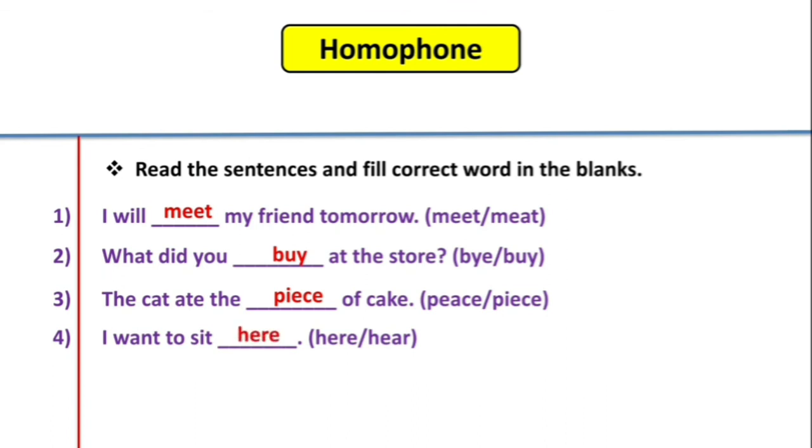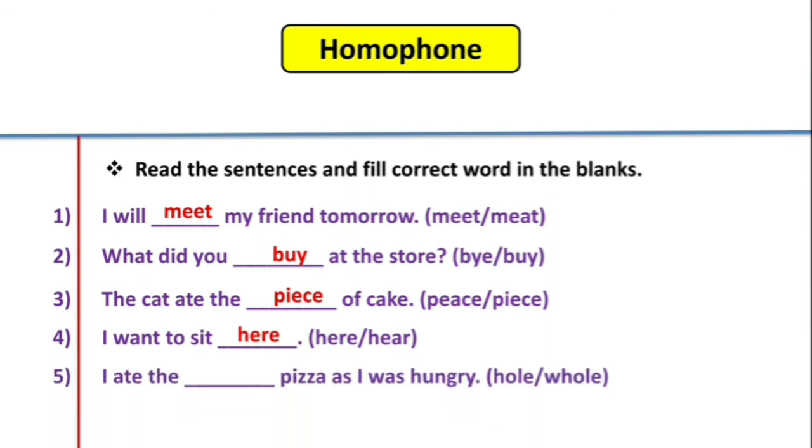Yes, H-E-R-E, here. I want to sit here. 5. I ate the dash pizza as I was hungry. H-O-L-E, hole, or W-H-O-L-E, whole? W-H-O-L-E, whole. I ate the whole pizza as I was hungry.